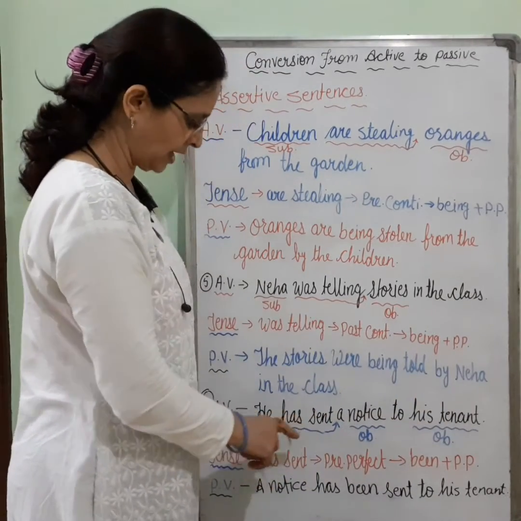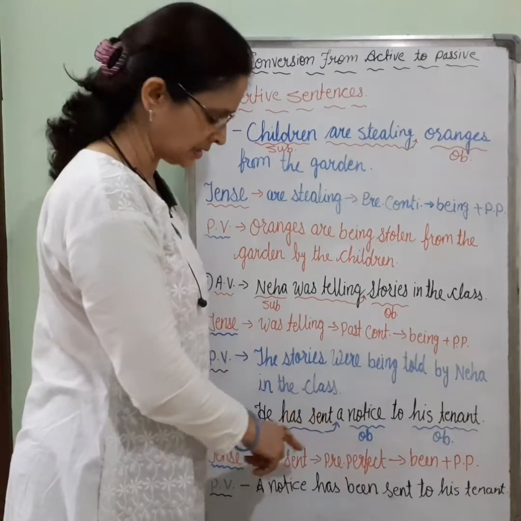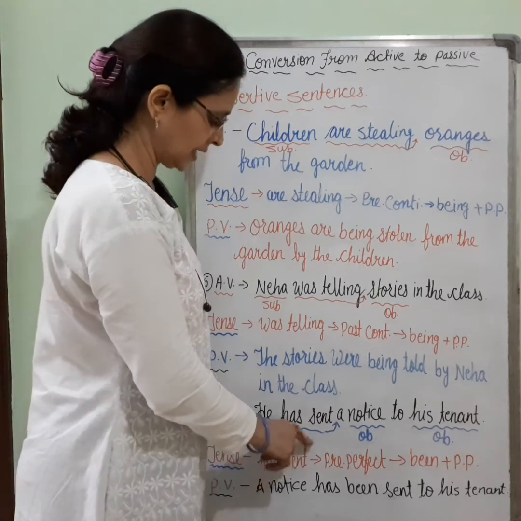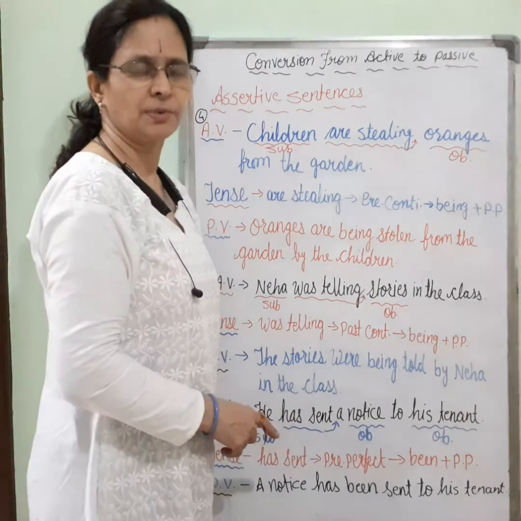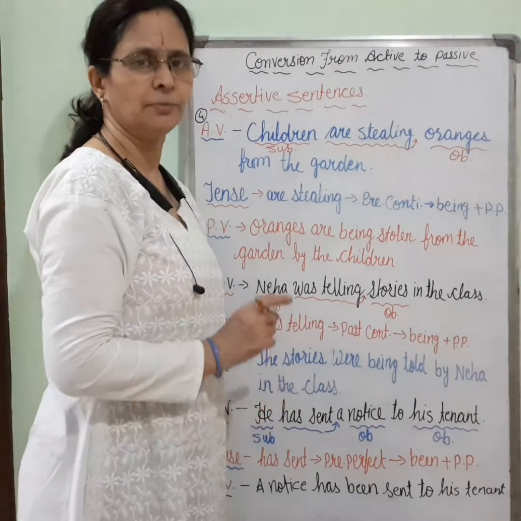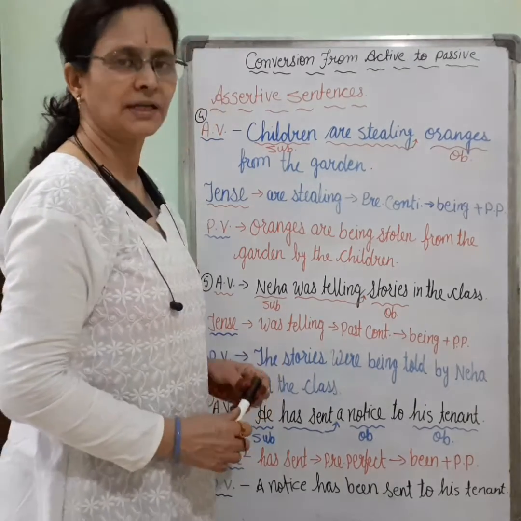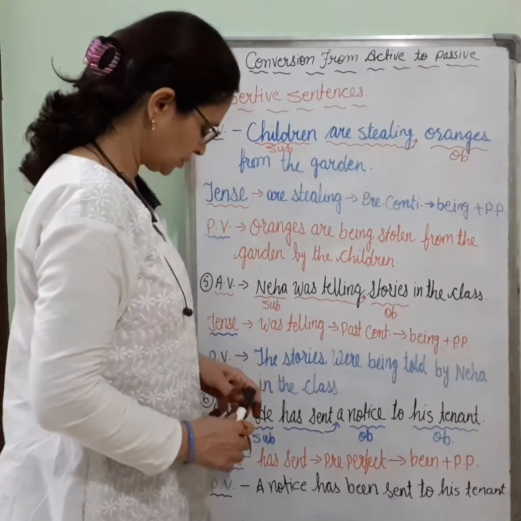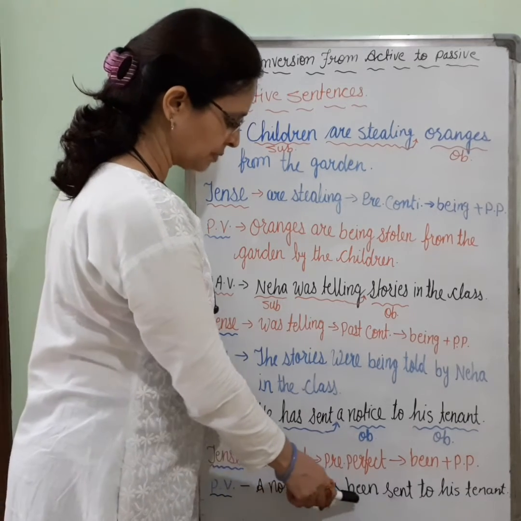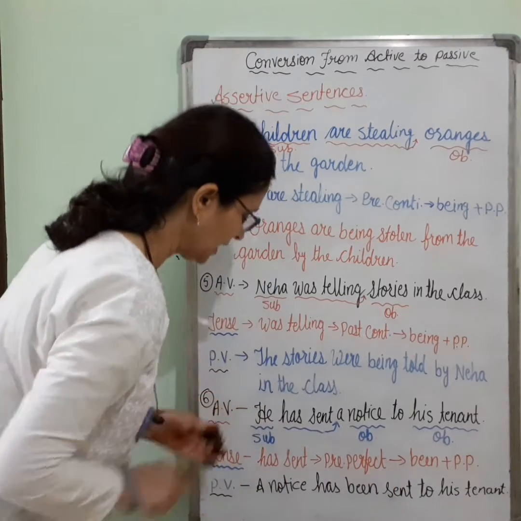That time we will find we can make two types of passive voice from this sentence. One, I am telling you, the tense is has sent. Sent is the past participle form of the verb send. As you know, in perfect tenses we are already using the third form or the past participle form of the verb. So the first passive voice is: a notice has been sent to his tenant by him.